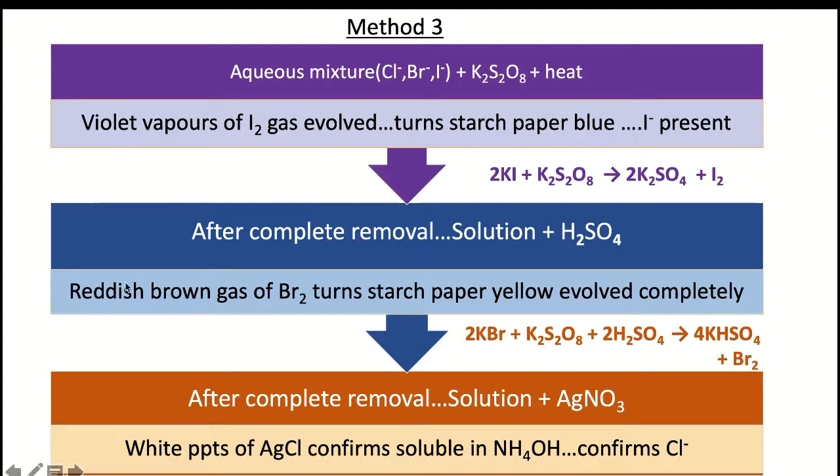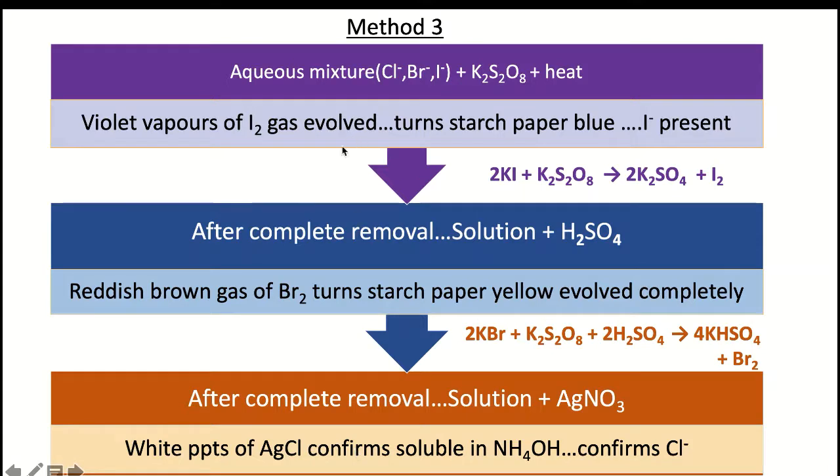If bromide and chloride are present, then we start with the second step, that is, directly to the aqueous mixture we add sulfuric acid and we get the reddish brown gas of the bromine, which is allowed to evolve completely. After complete removal of the bromide ion, to the solution which is left we add AgNO3 and we confirm the presence of chloride ion.